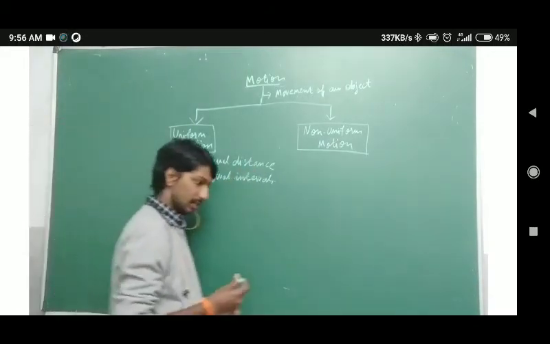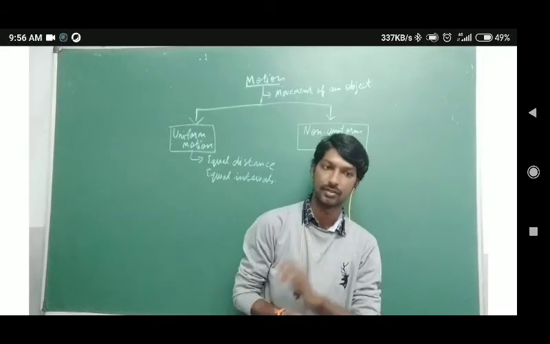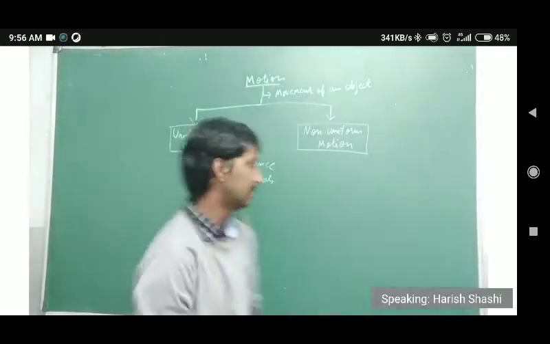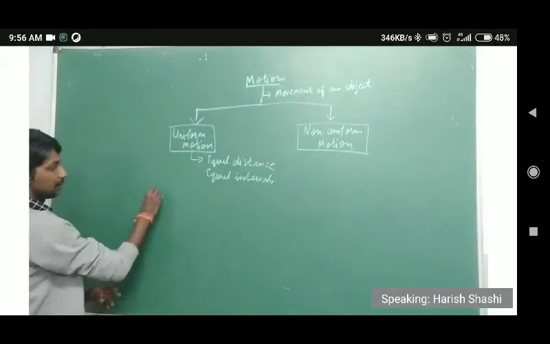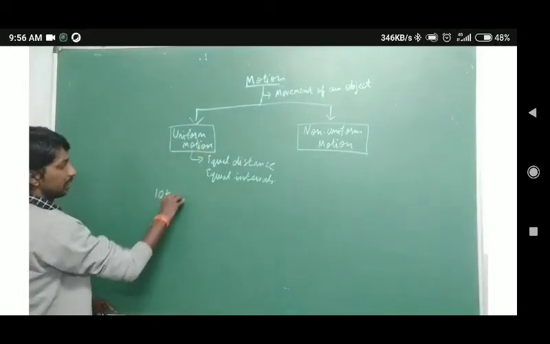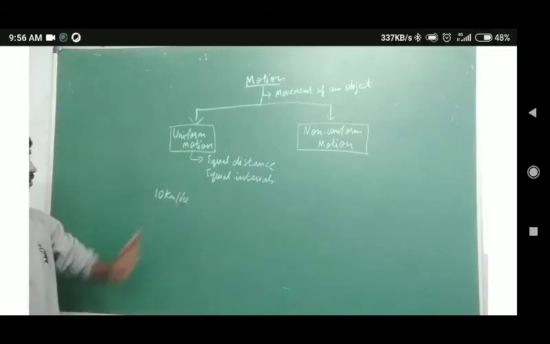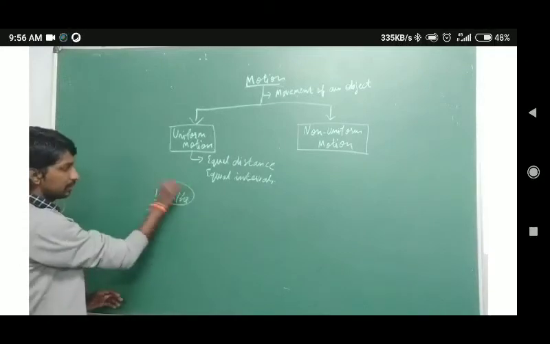For example, if a vehicle is traveling with the speed of 10 kilometers per hour, what does this mean?